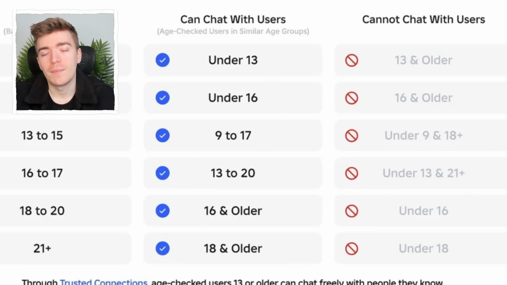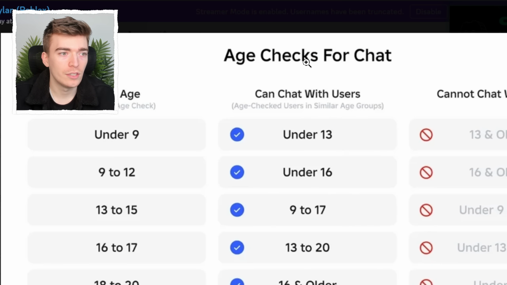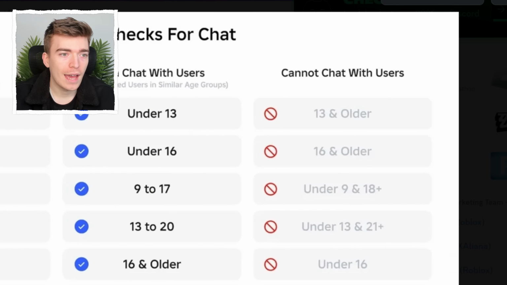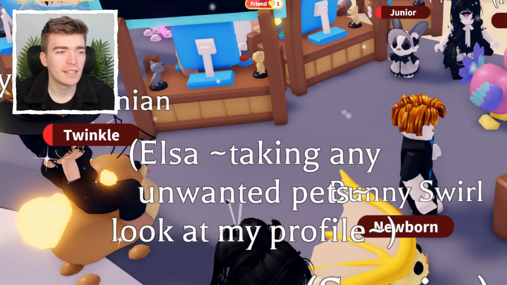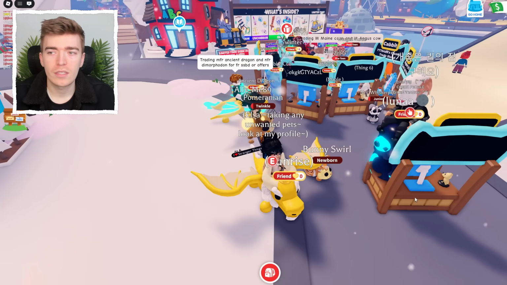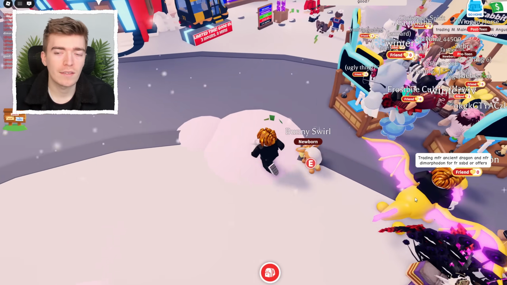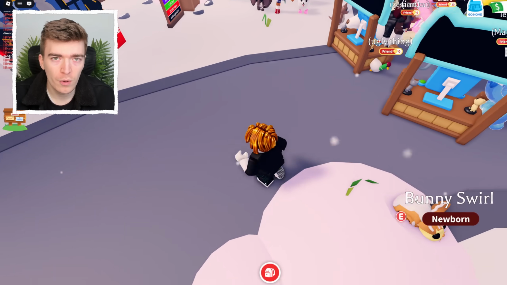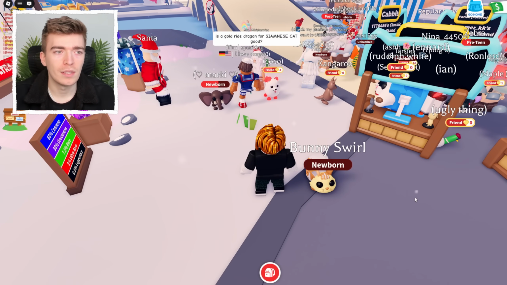So how is this impacting Adopt Me? Well, this just means that you won't be able to use in-game chat because of the age checks for chat. You cannot chat with users who are not in your age category. Now, there is kind of a way to enable this, which is by making yourself a special connection. Yeah, you heard that right. Or trusted connection is how Roblox is phrasing this thing. And to make someone a trusted connection, you have to add them via a QR code on your phone, which I guess means you have to be with them in real life.